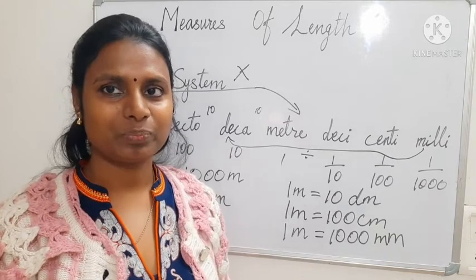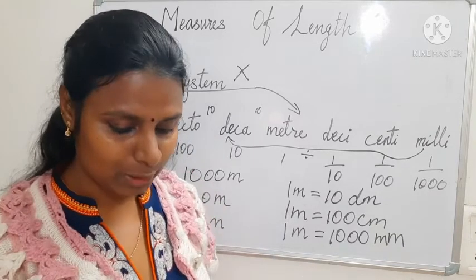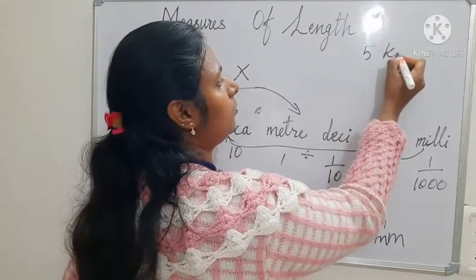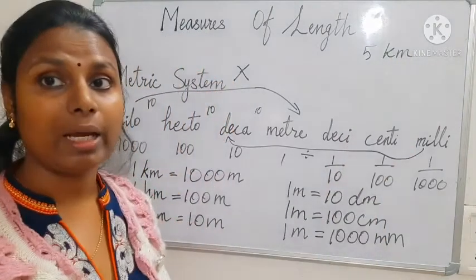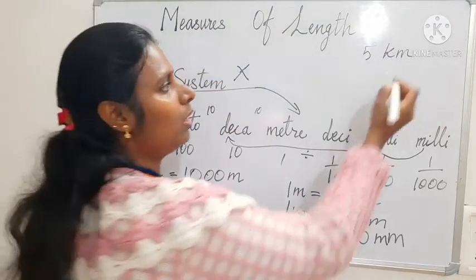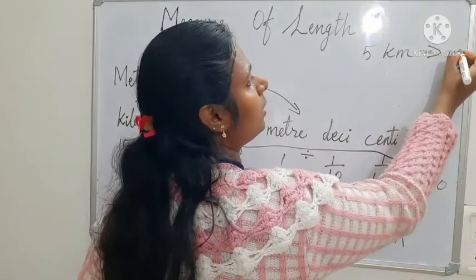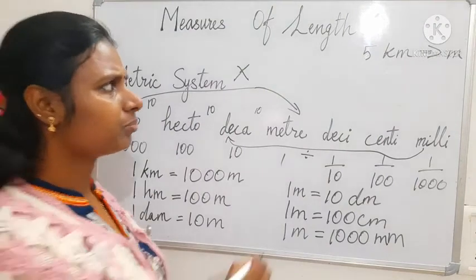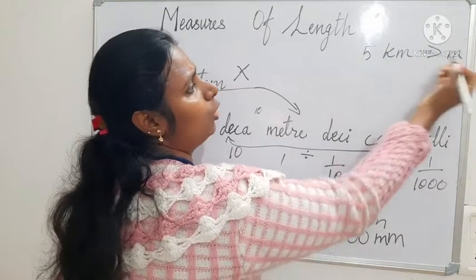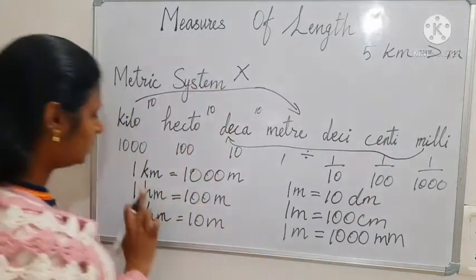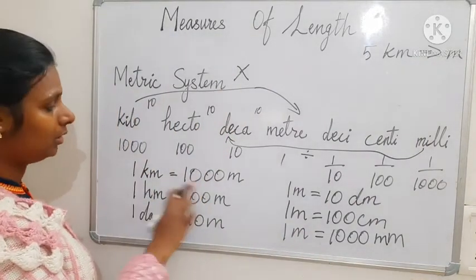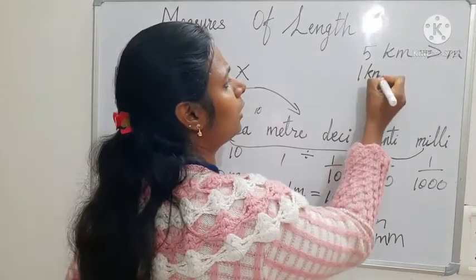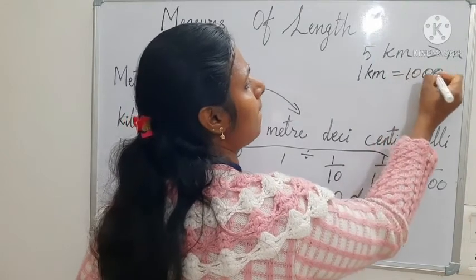Have you got that? Now, for example, let me tell you. Now they have given 5 kilometer. I have to convert this into meter. Okay. Now let me write the formula. Kilometer and meter, you know the formula. What is that, connecting kilometer and meter? 1 kilometer is equal to 1000 meter. So I have written the formula.